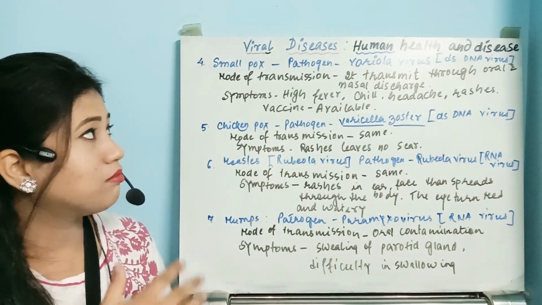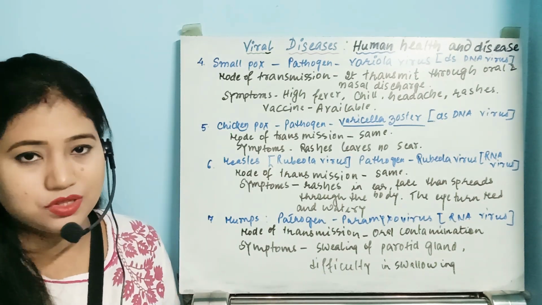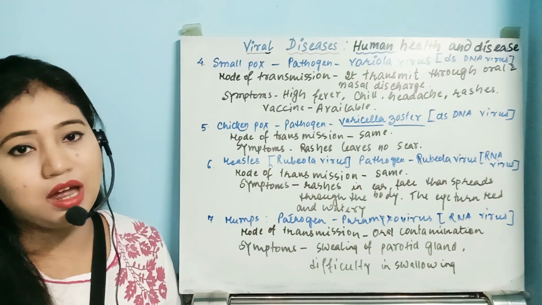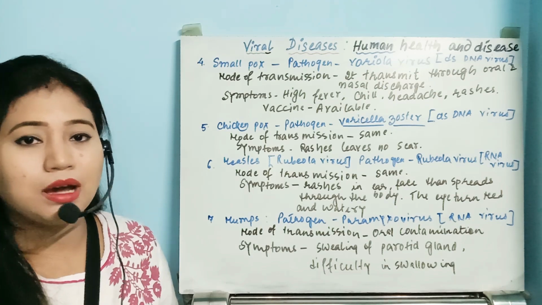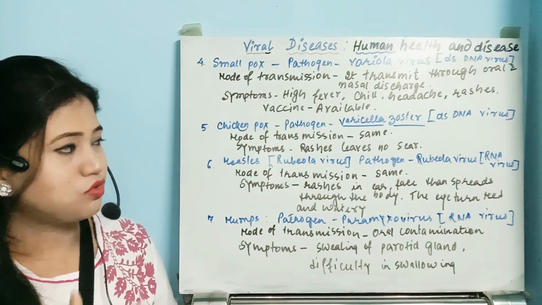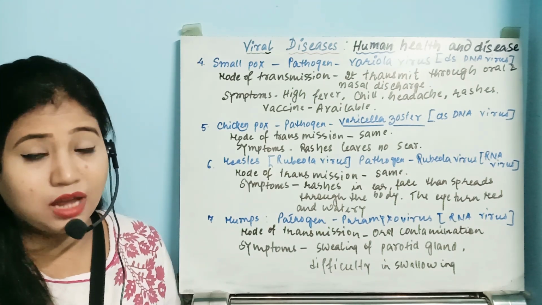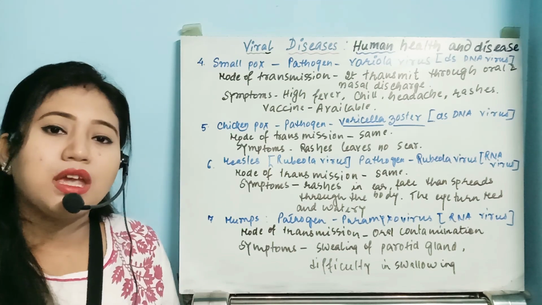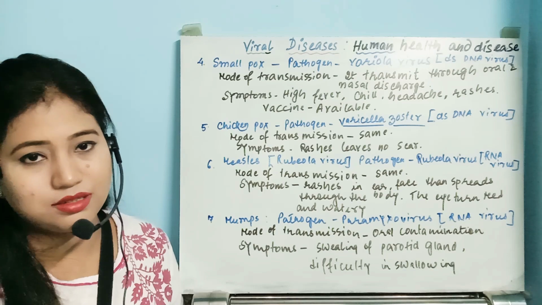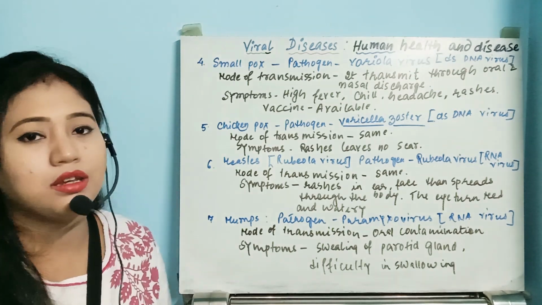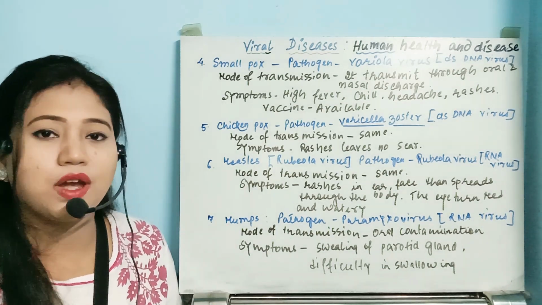So these are some viral diseases we have discussed. A number of viral diseases are left also. We will divide viral diseases into two parts. The first part we have discussed, otherwise the video will be lengthy. In the next part we'll study the other types of viral diseases. So that's all about up to 7 types of viral disease.